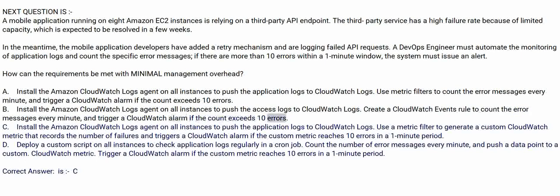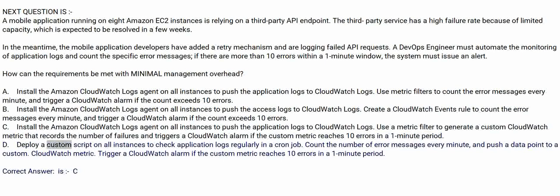Create a CloudWatch events rule to count the error messages every minute, and trigger a CloudWatch alarm if the count exceeds 10 errors. C. Install the Amazon CloudWatch Logs agent on all instances to push the application logs to CloudWatch Logs. Use a metric filter to generate a custom CloudWatch metric that records the number of failures and triggers a CloudWatch alarm if the custom metric reaches 10 errors in a 1-minute period.